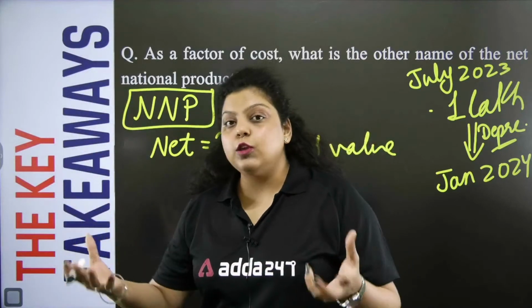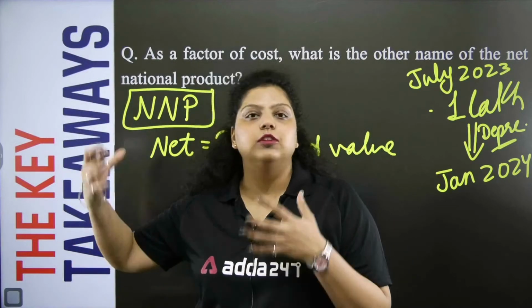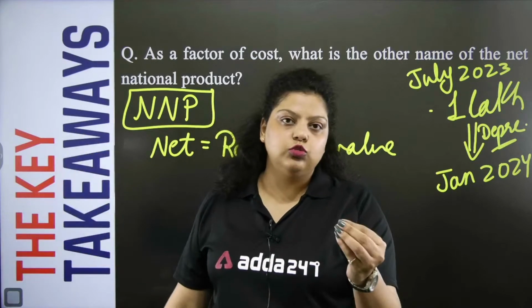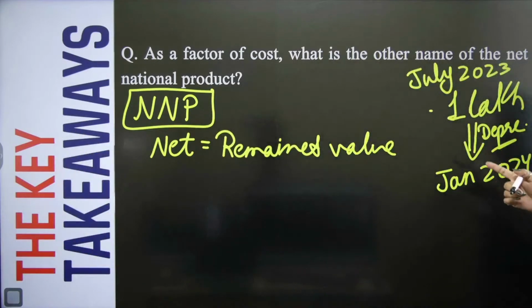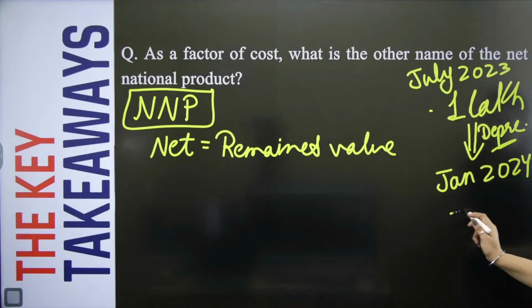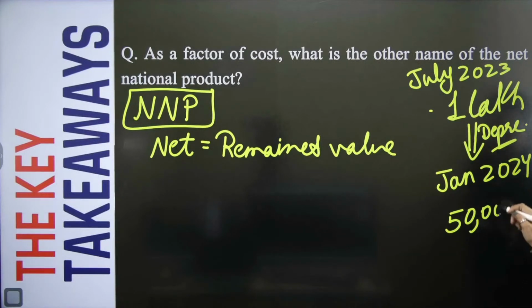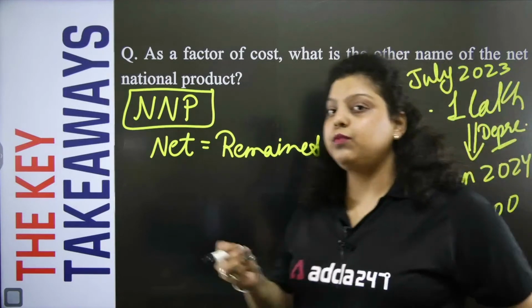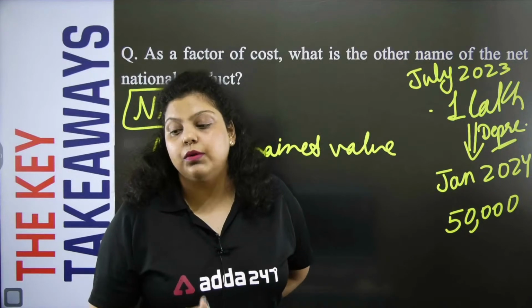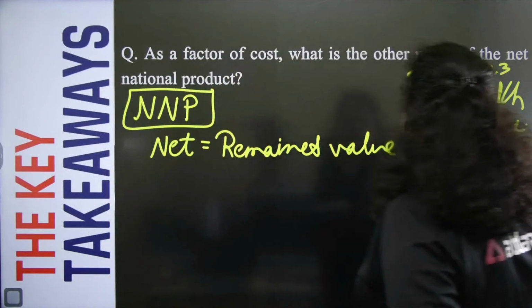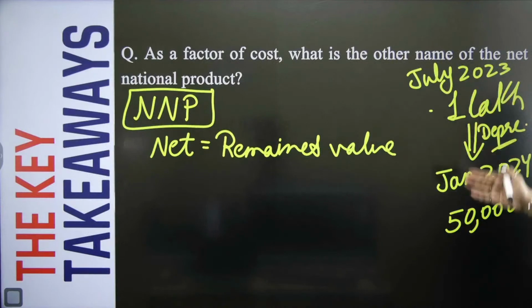So because I use that particular product, its value has been used, and that used value will be known as your depreciation. So after 6 months, when I went to sell this particular product, I only get, let's say, rupees 50,000. After I sold this product, I got only 50,000 rupees, but I purchased this particular product at 1 lakh. So this difference defines the value of a product.